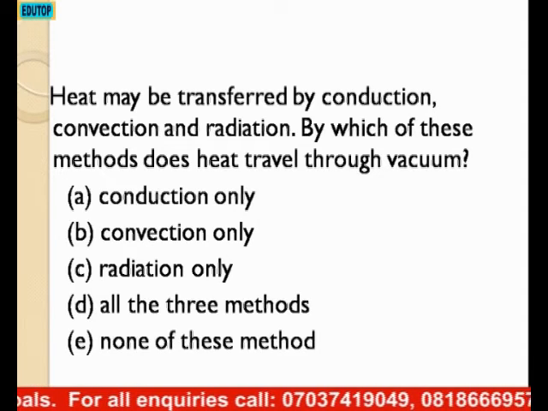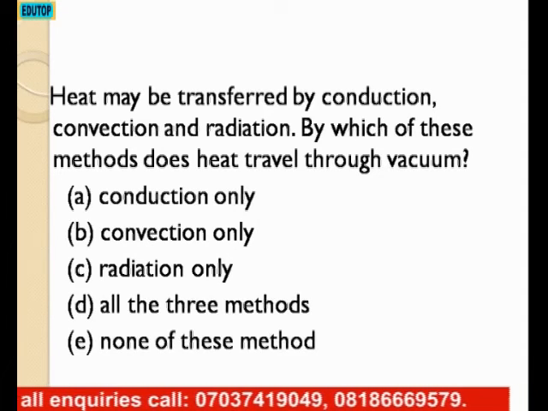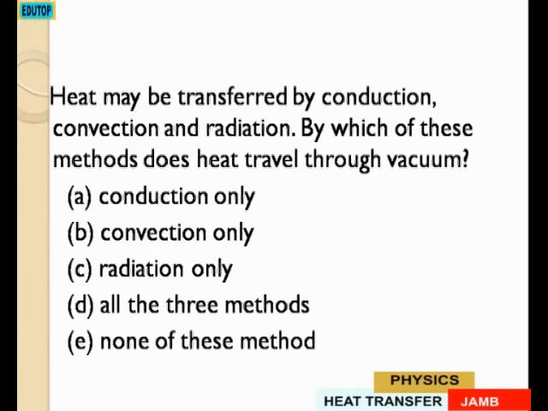A, conduction only, B, convection only, C, radiation only, D, all the three methods, E, none of these methods. And the best answer there is radiation only. Heat travels in a vacuum by a process of radiation only.